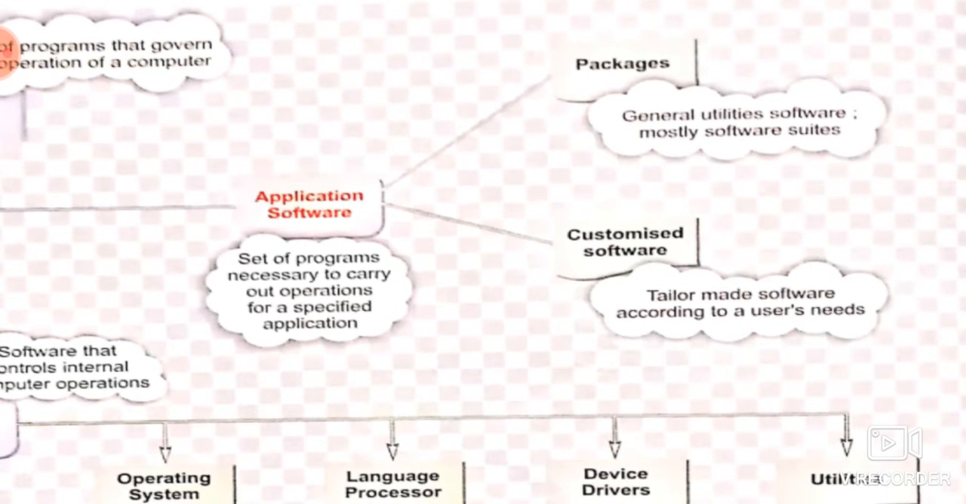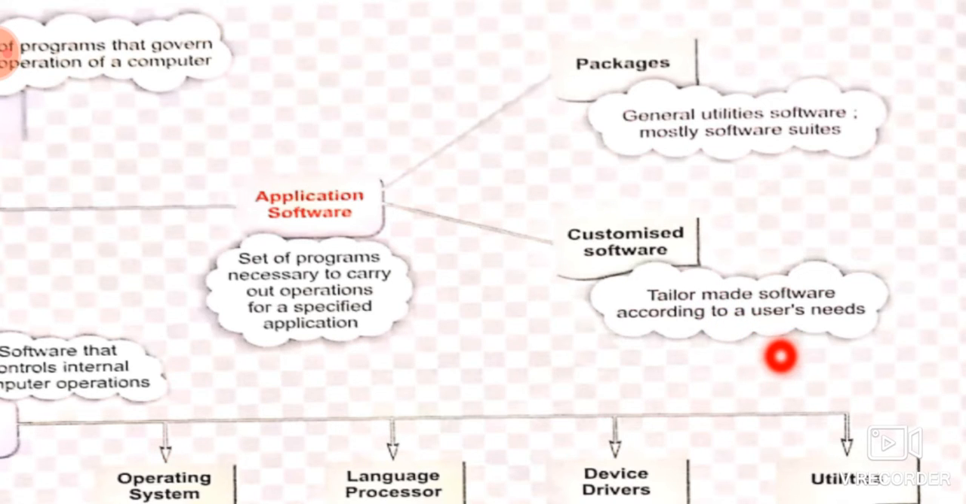So what are packages? As the name indicates, a package contains many software programs in it, like MS Office. In the MS Office suite, which we all use by default, you can find MS Word, MS Excel, and MS Access also. So it's a kind of suite. These types of software which contain other software inside them are called packages. And customized software is tailor-made software according to a user's need.